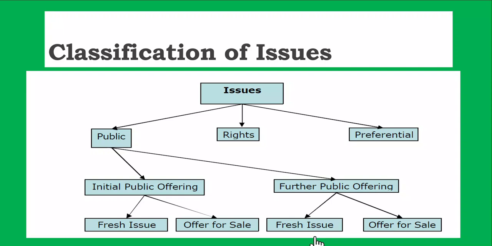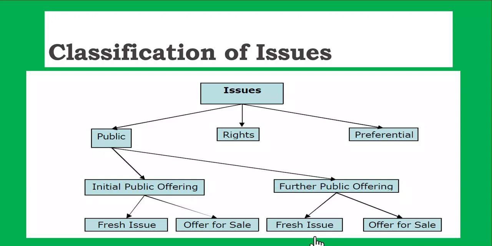Or it can be an offer for sale, which means any shareholder who wants to offload or dilute his shareholding can offer his shares to the public. Even startups do that. There are existing shareholders who want to exit from the company or dilute their shareholdings, so they can offer their own shares.